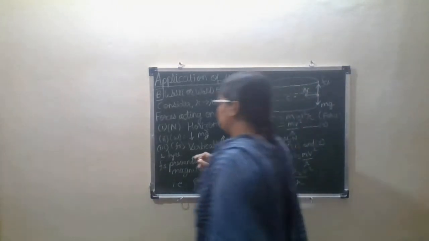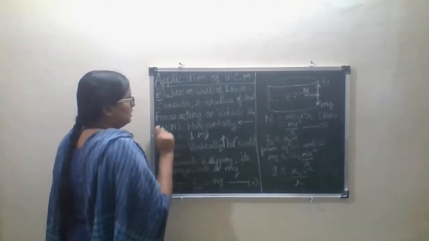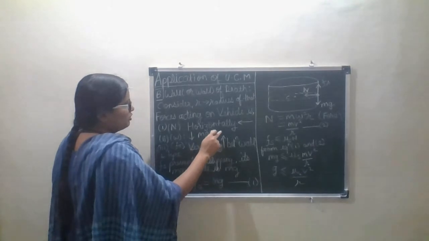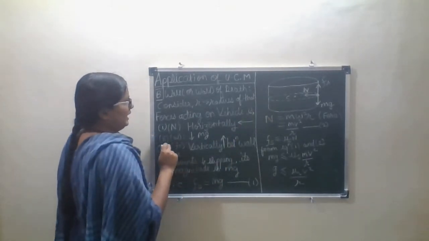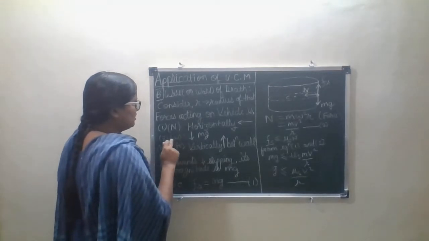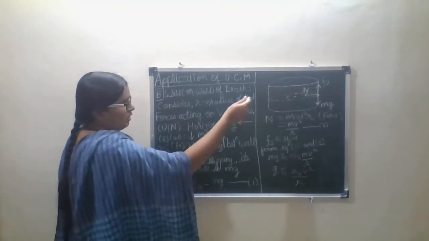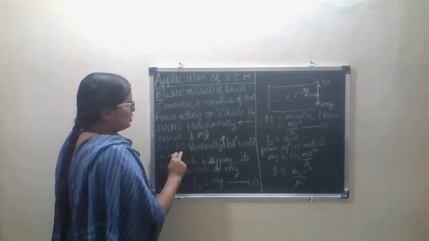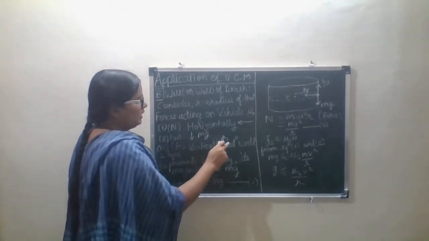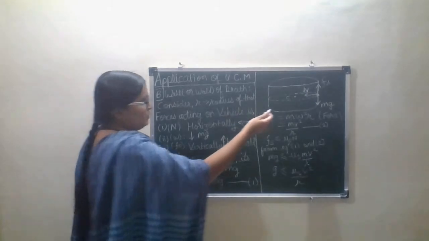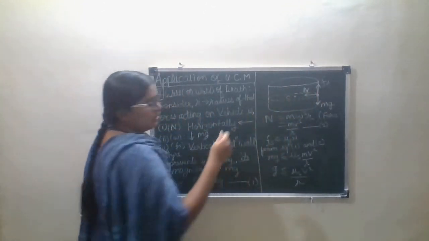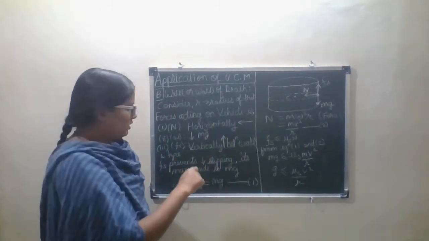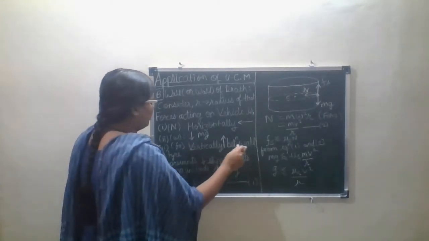So R is the radius of the well, and the forces acting are: first, the normal force, horizontally towards the center; second, the weight mg, acting downwards; and third, static friction Fs, vertically upward between the wall and the tires of the vehicle.